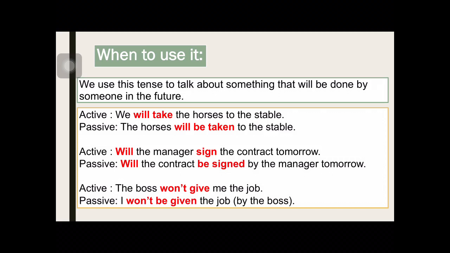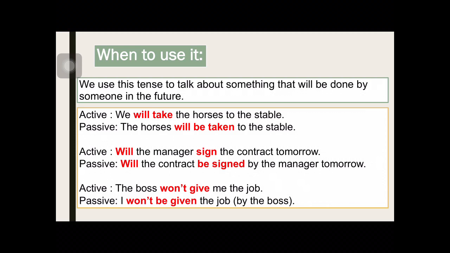So basically, when you want to use will in the passive voice, it is to talk about things or specific actions that will be done by someone in the future. Let's say like some kind of predictions. You don't really know if they are going to happen, but you use the future tense will in the passive to make those predictions, or to talk about the future.